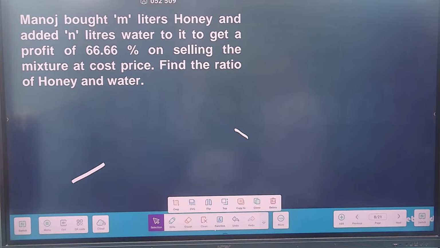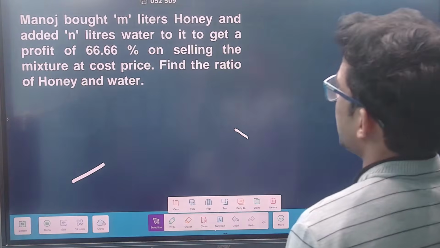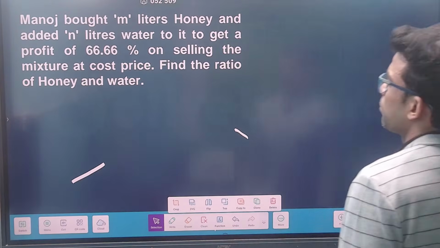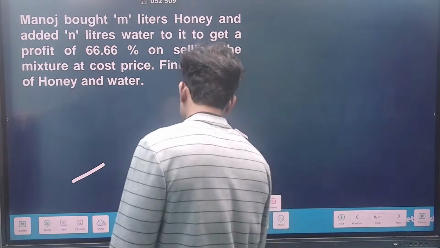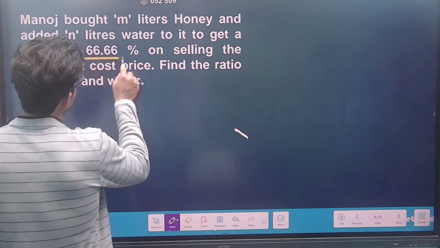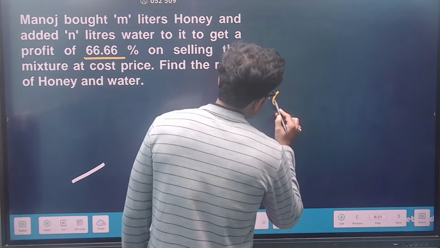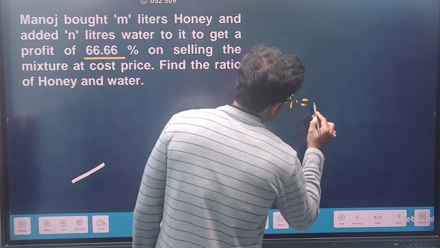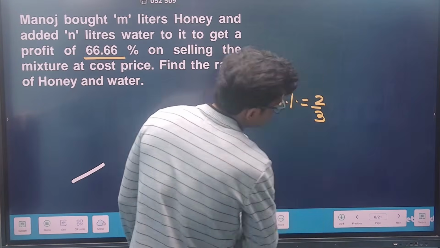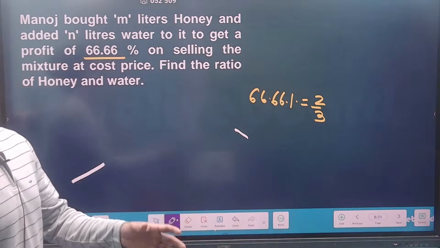Manoj bought m liters honey and added n liters water to get a profit of 66.66%. For this, you need to know the value of 66.66%. 66.66% is nothing but 2 by 3, right? Always remember the condition.